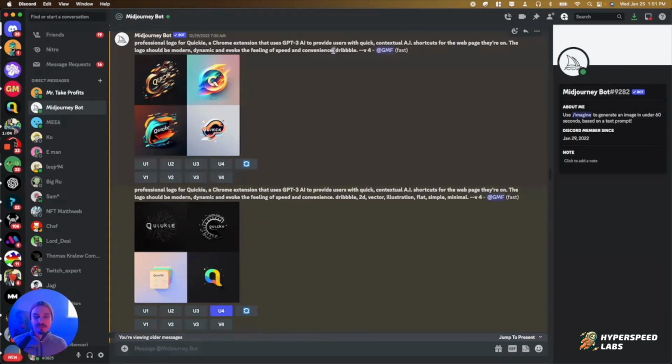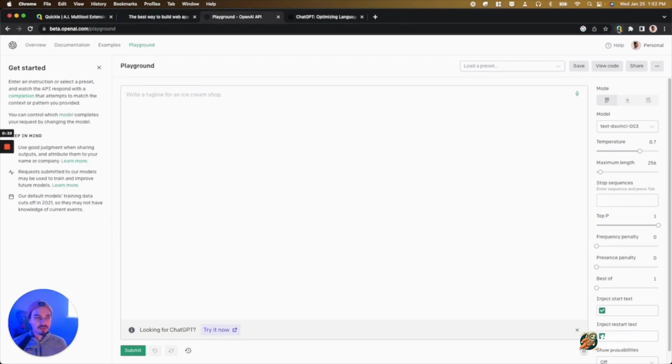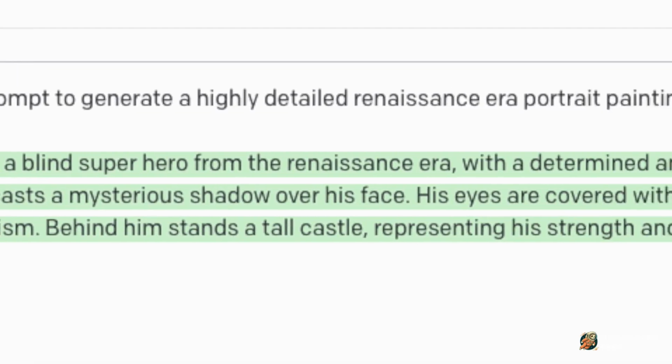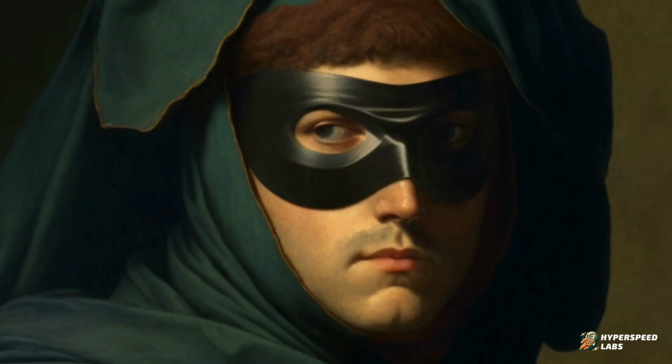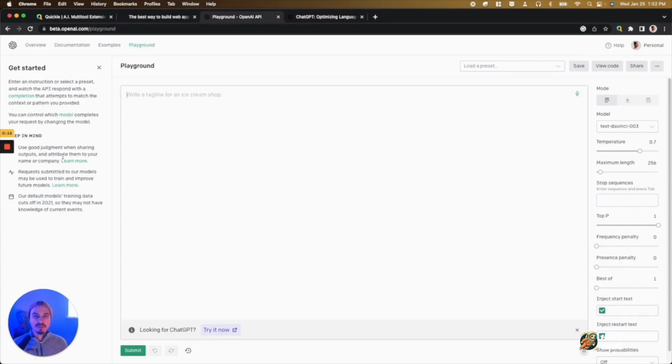But I also got some of this prompt from GPT as well, because I like to ask GPT sometimes to create my prompts for Midjourney or DALL-E or Stable Diffusion. And I actually will even use Quickie, our Chrome extension, which I'll show you here in a second. But I'll just say, give me a Midjourney prompt for this type of image, right? And then it makes usually a better prompt than I do. What I usually end up doing is actually just making a hybrid of my prompt and its prompt.